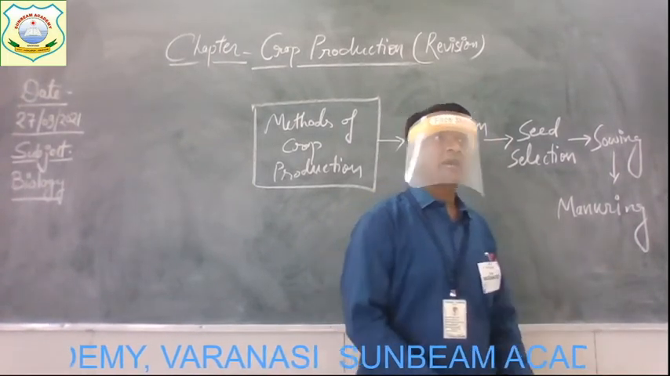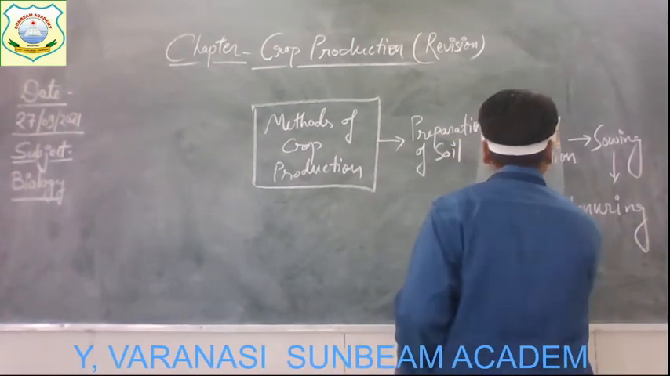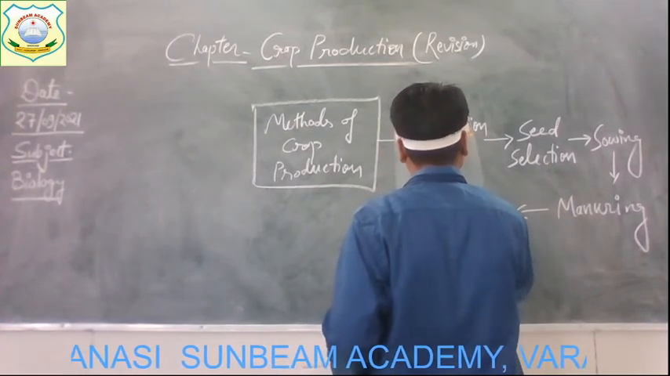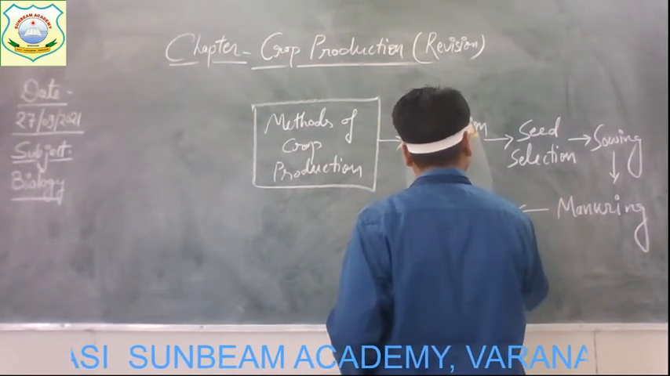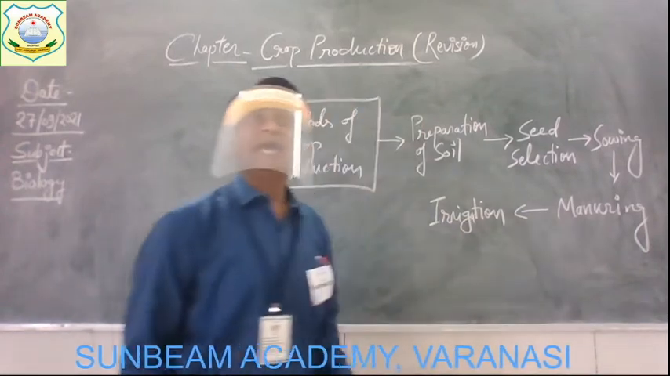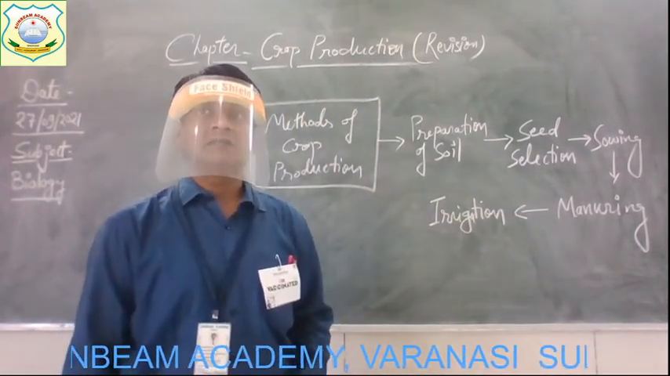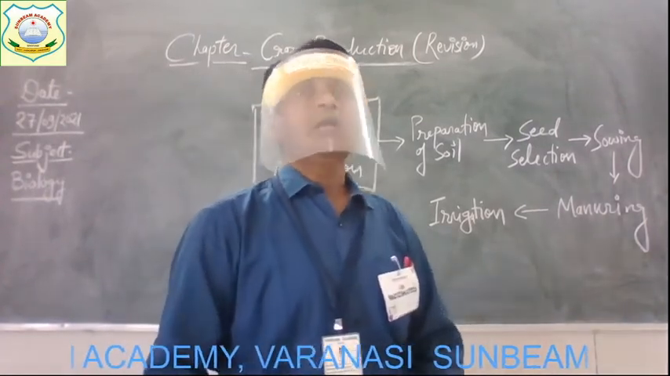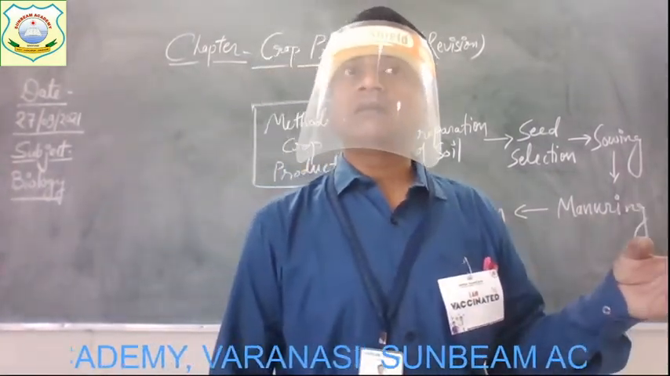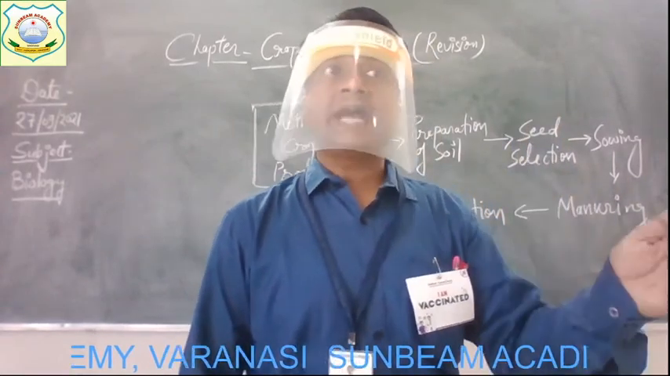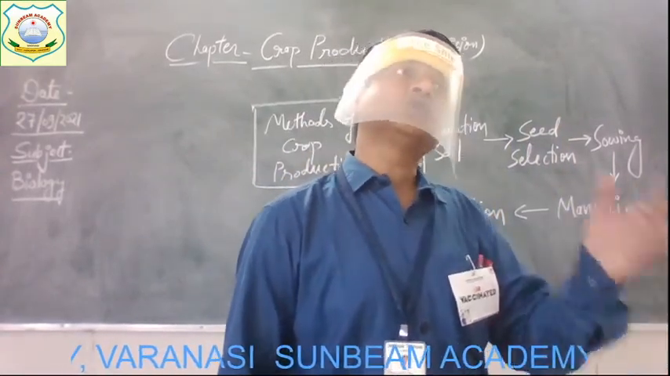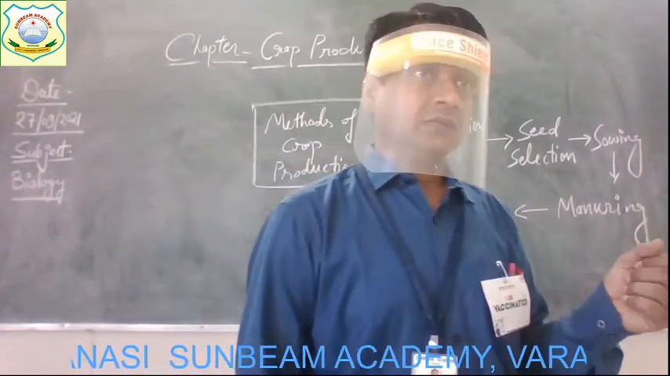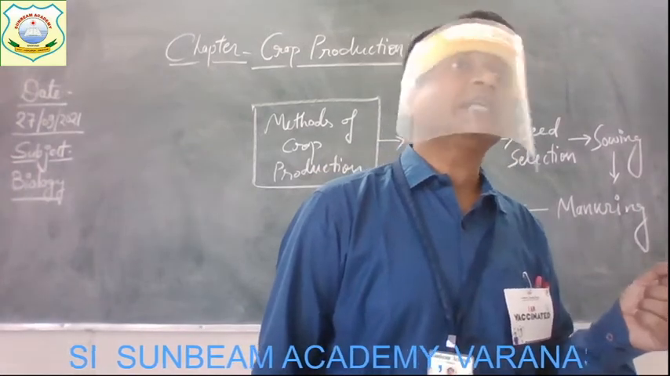Get it? Now after this step, after this method, what comes next? That is irrigation. Supply of water to the plants. That is simply irrigation. Get it? As the plants are going to grow, definitely they require water. Alright, so the proper amount of water should be supplied to the plant at the proper time. Otherwise, what can happen? Their growth gets affected, and the production of the crop also gets affected.